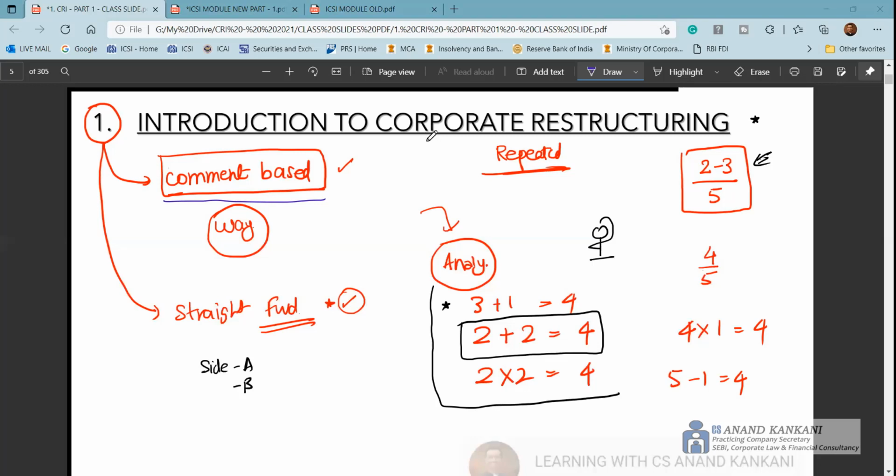New syllabus students, you may also get a situation where they will ask you which corporate restructuring activity the company should do. Now, when I say new syllabus, it doesn't mean that old syllabus students cannot get this question, but quite possibly you may get a situation and they will ask you which corporate restructuring strategy is best suited for this particular situation and why. So you have to be ready with why, and accordingly you have to write the answer here.